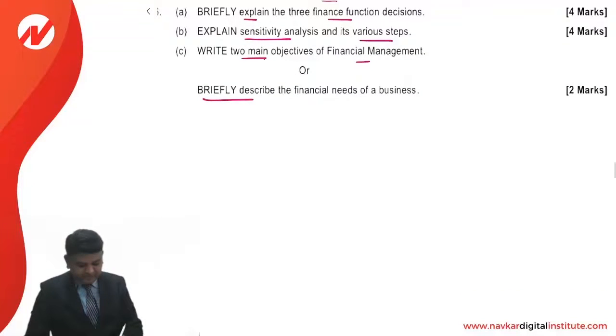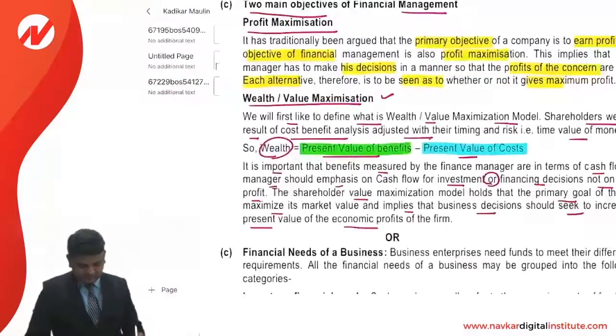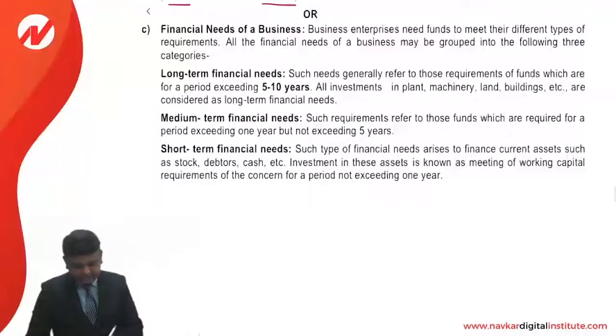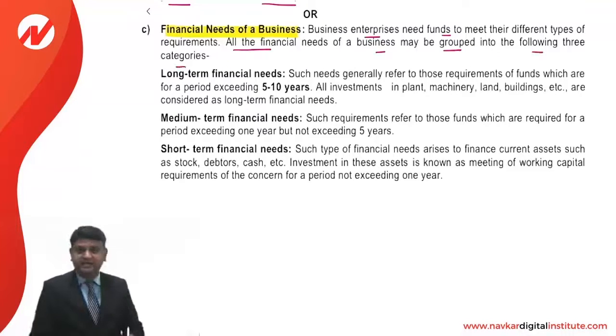Briefly describe the financial needs of the business. The business enterprise needs funds to meet different types of requirements. All the financial needs of a business may be grouped into the following three categories: long term, medium term, and short term.